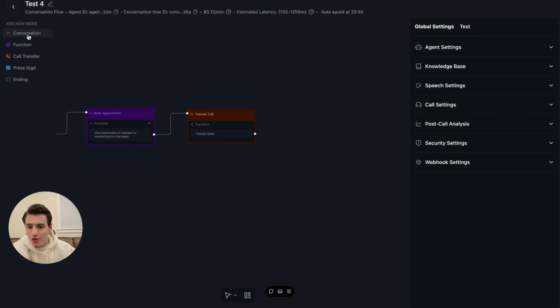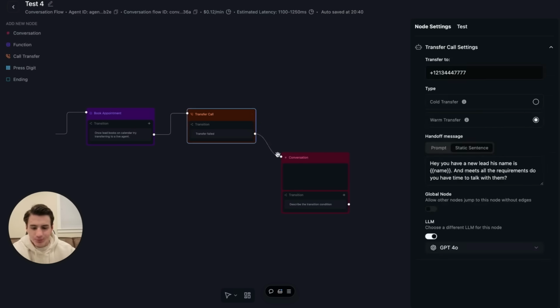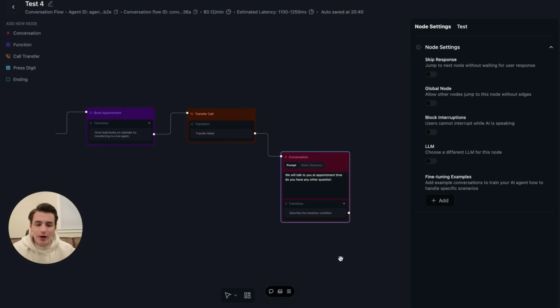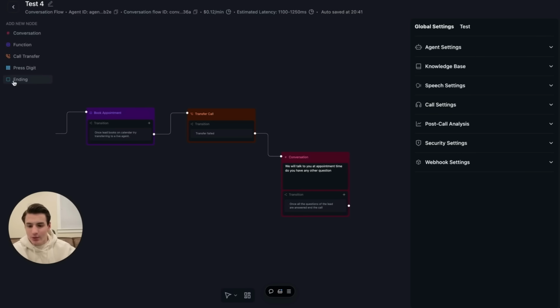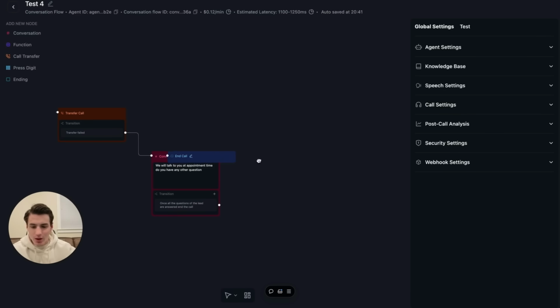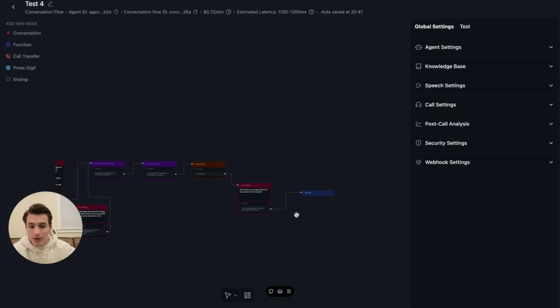If it fails, we're going to add a conversation. If failed, so now we tell the lead that we'll talk to them at the set appointment time. If they have any other questions to ask now, if they don't, we are going to end the call. Okay, and then we are going to end the call. So we are going to connect that, and then boom, call is ended.